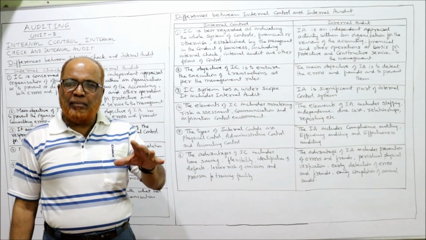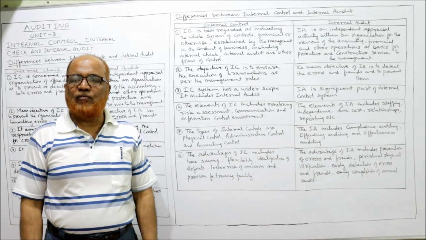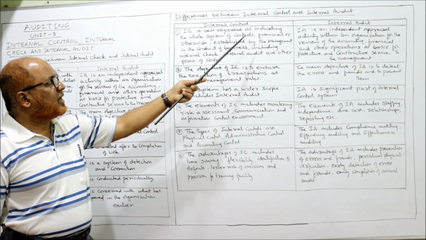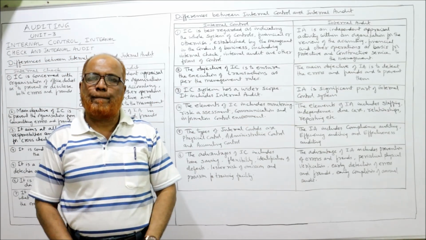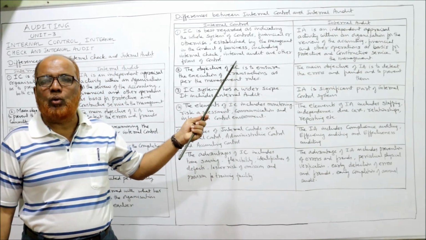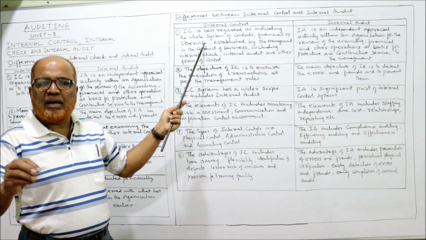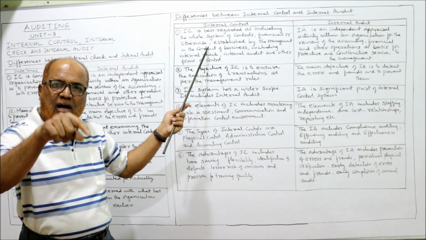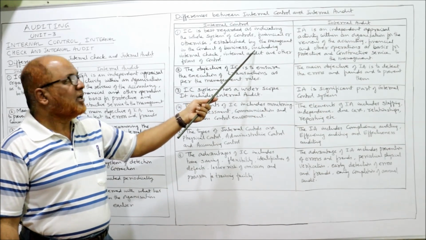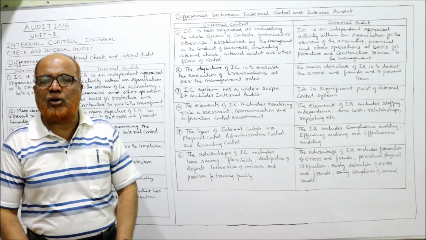Many differences are there. The meaning is different, the purpose is different, the scope is different. So first of all, the meaning of internal control. Internal control is best regarded as indicating the whole system of controls. All the system of controls will come within the ambit of internal control, financial or otherwise, not only financial, but every other type of control, established by the management in the conduct of the business, including internal check, internal audit, and any other form of control.